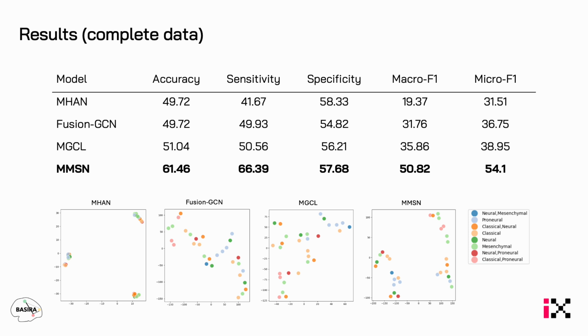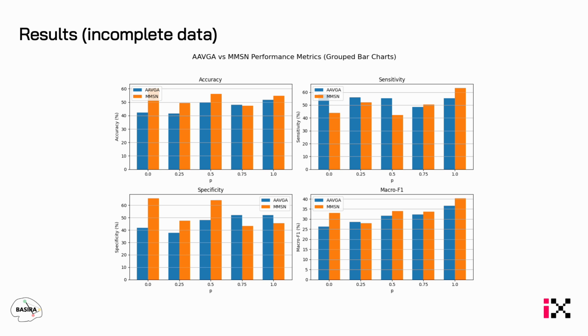We observe a greater increase in sensitivity than specificity, which we explain by the heterogeneous nature of glioblastoma, meaning that overpredicting the presence of a subtype is more tolerable than missing it entirely. The t-SNE visualization of class separation shows less dense clustering compared to MHAN, which we interpret as the model's ability to capture mixed or overlapping subtypes within individual patients. Our model also shows consistent though variable outperformance compared to the adversarial attention-based variational graph autoencoder in the scenario of missing histology modality.